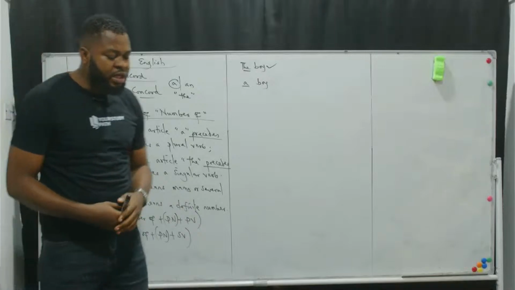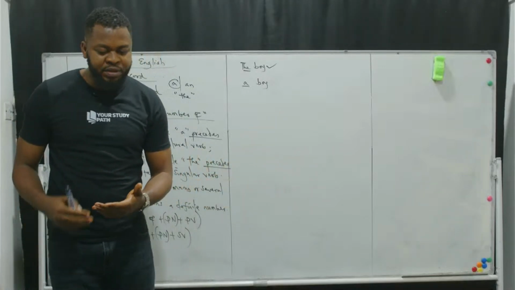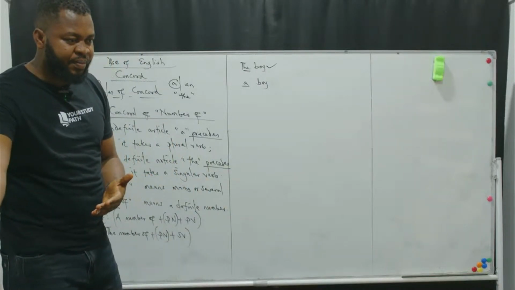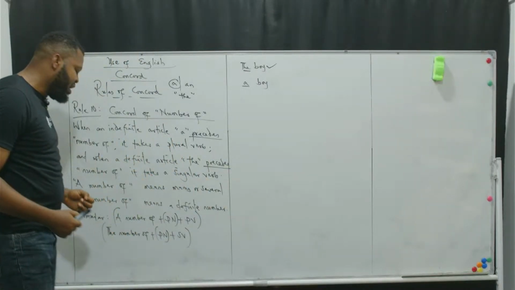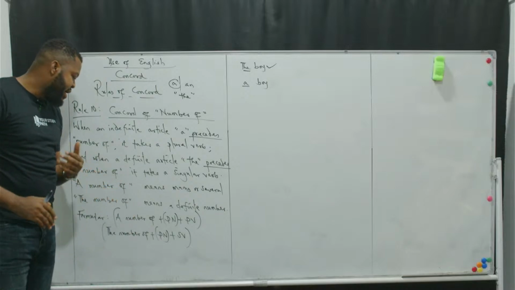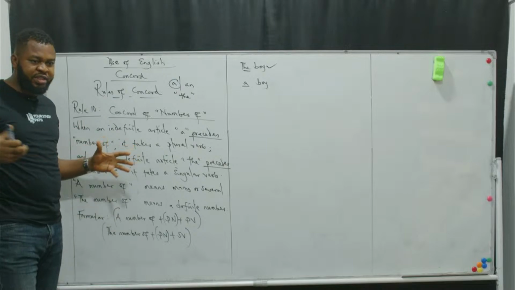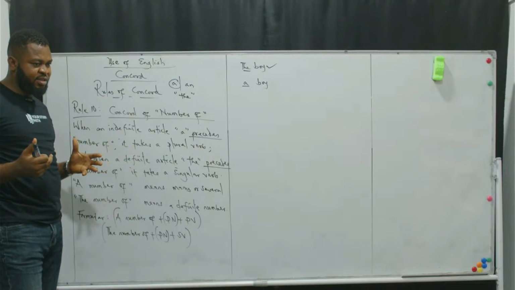It's just telling you that whenever you observe a number of, expect a plural verb. Whenever you observe the number of, expect a singular verb. I think I've been able to stretch this very well for you to understand.